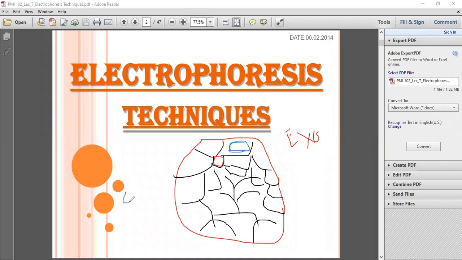If we consider this is a pore size and this many DNA fragments are here: one fragment is like this, another is like this, a third, a fourth, a fifth fragment is like this. So here we can easily understand that this is the pore size.